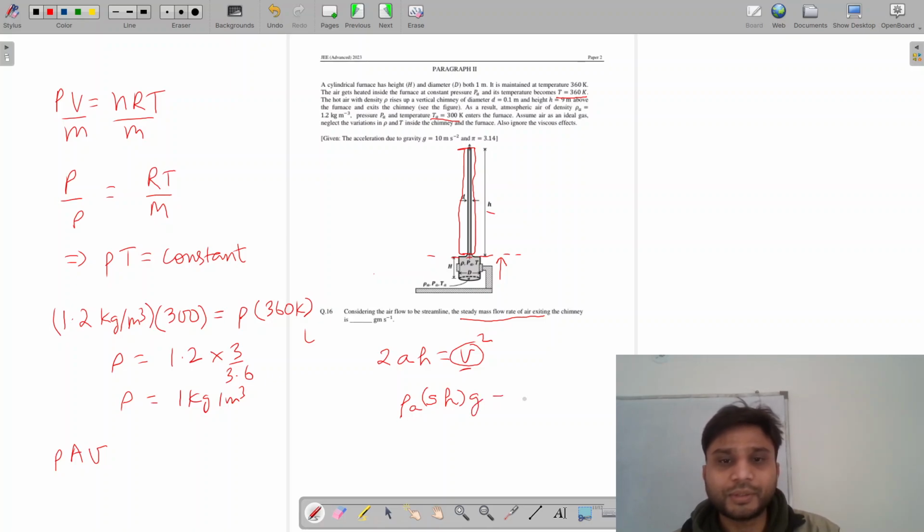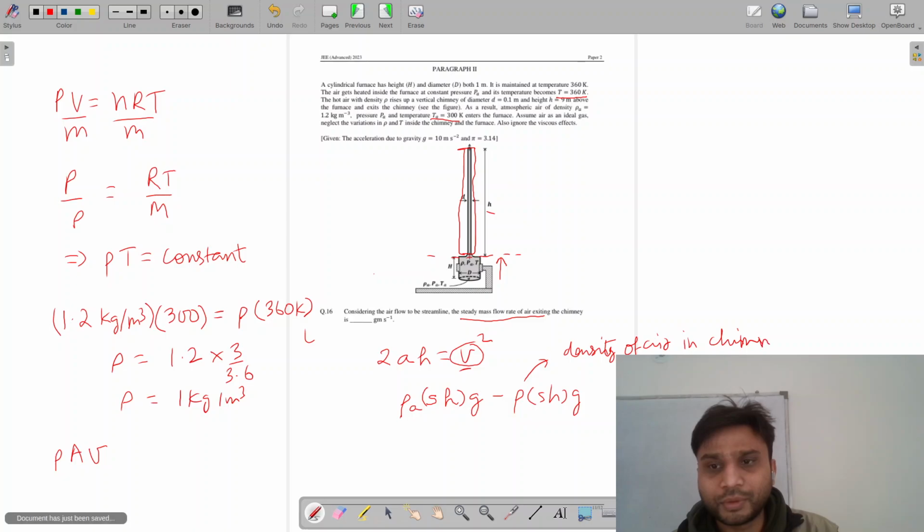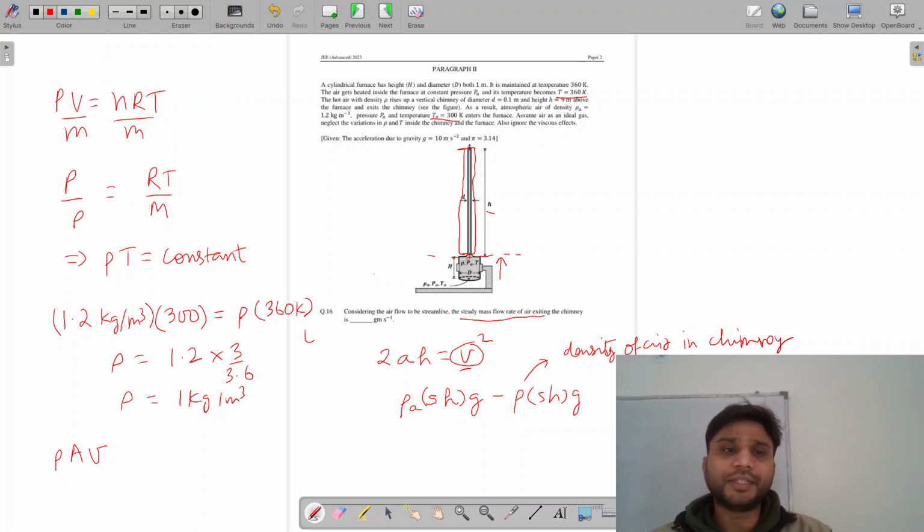This buoyant force will act against the gravitational force, which is rho s h into g, rho being the density of air inside the chimney. So this is what we have calculated. Density of air in the chimney is 1 kg per meter cube. This would be equal to density of air into the mass of the air which we are dealing with, into the acceleration which it has produced.